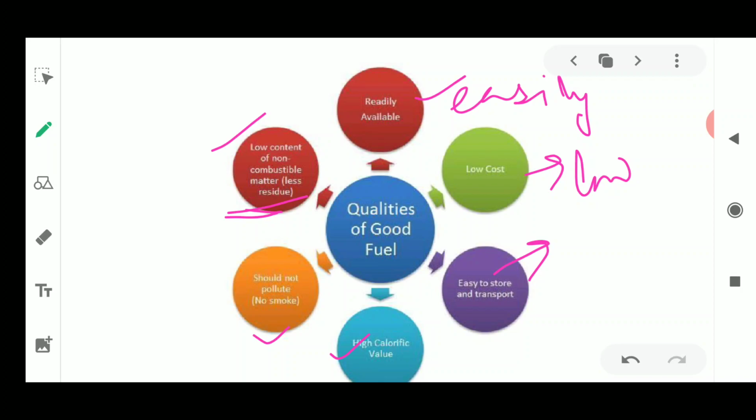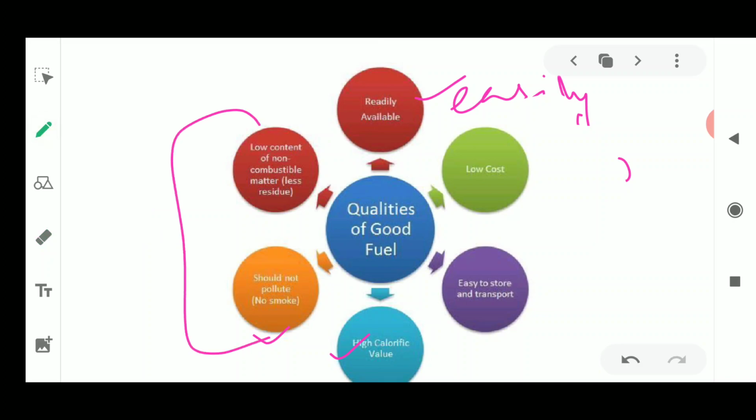The wastage produced by burning fossil fuel or any other fuel should be minimum, meaning after burning it should not leave any kind of waste. It should be pollution free. So these are the various important characteristics which decide the quality of a fuel. If any fuel follows all these properties, then it is a good fuel.